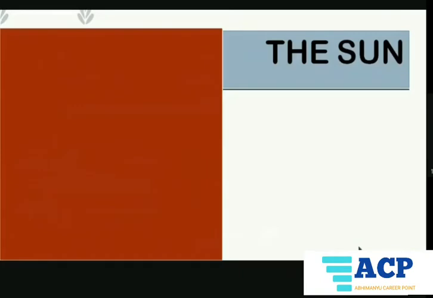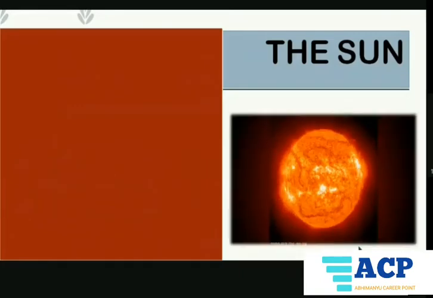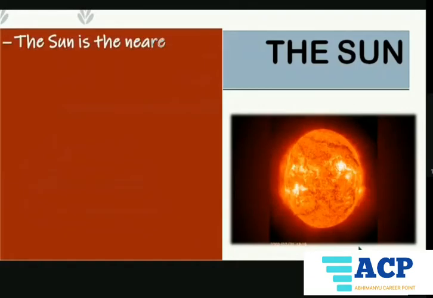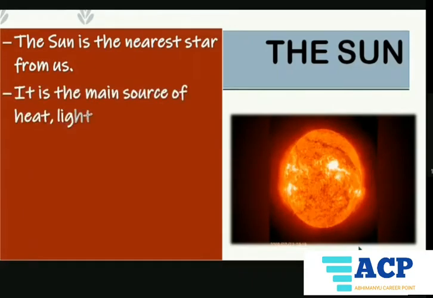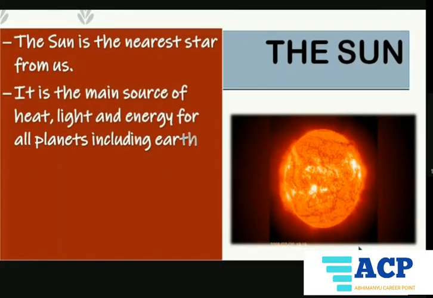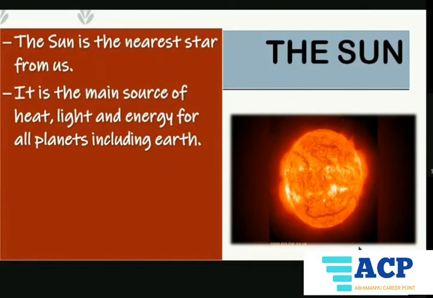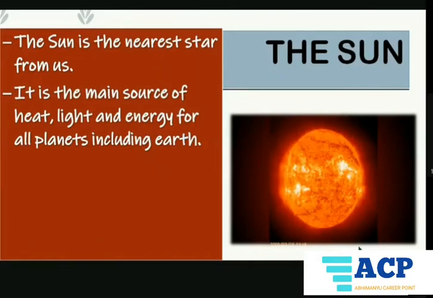Our first star, the Sun. It looks something like this. The Sun is the nearest star from us. That's why it appears so big to us. It is the main source of heat, light and energy for all planets including Earth.